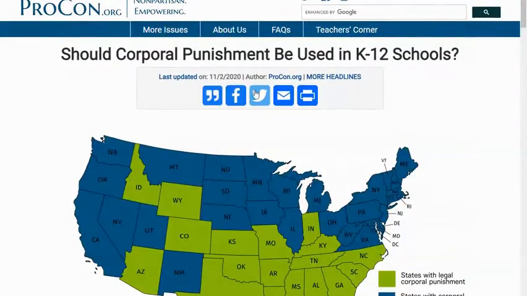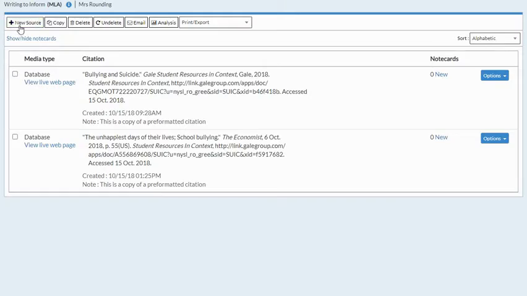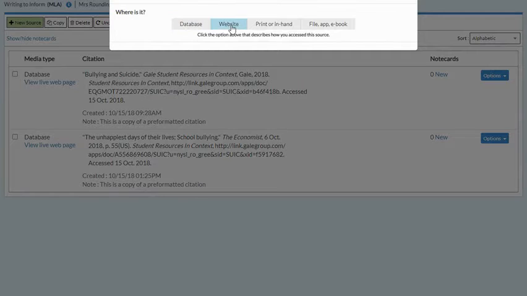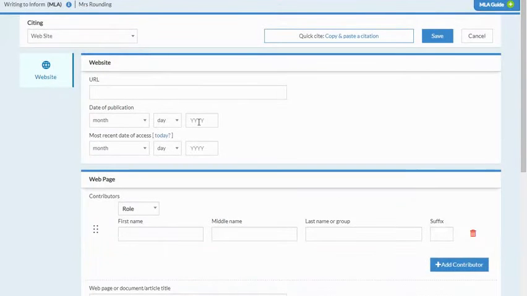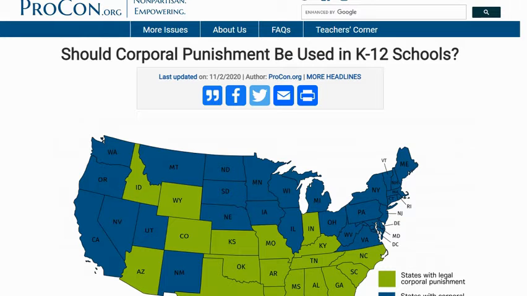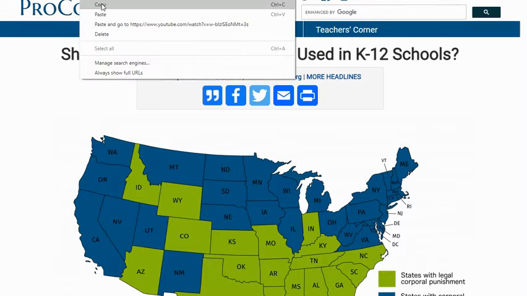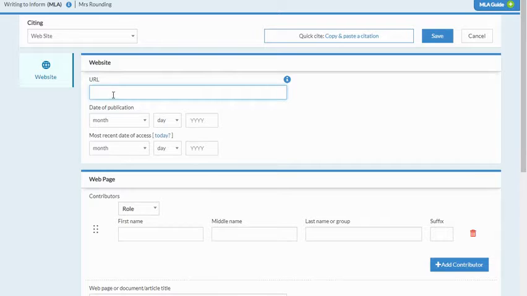And then when I go to NoodleBib, what I'm going to do is select new source, select website, and select web page. Now, if you are on a website where it's a specific magazine article, you may want to select magazine, photo or image, reference source, something else, but generally you're going to be selecting web page. The URL of any website is this string at the top that is now highlighted in blue. I'm going to always copy that and start off first with that.